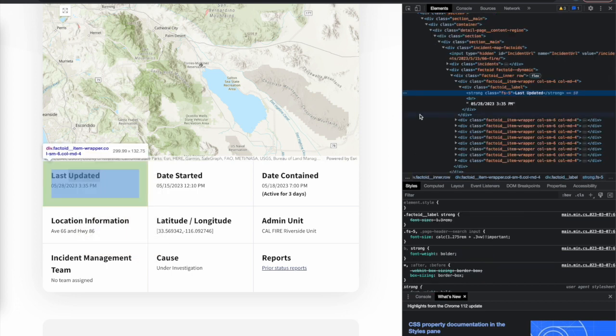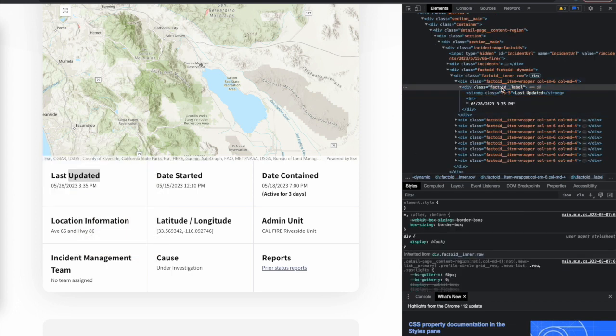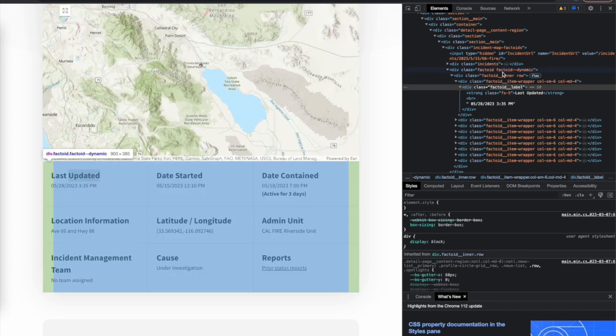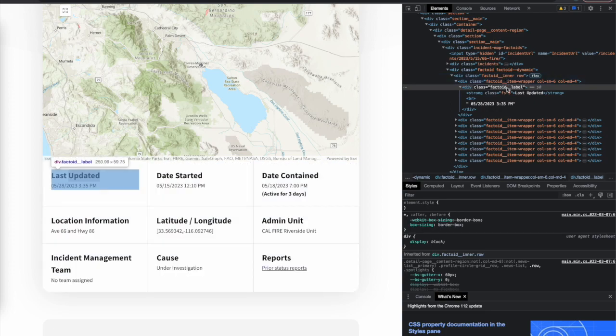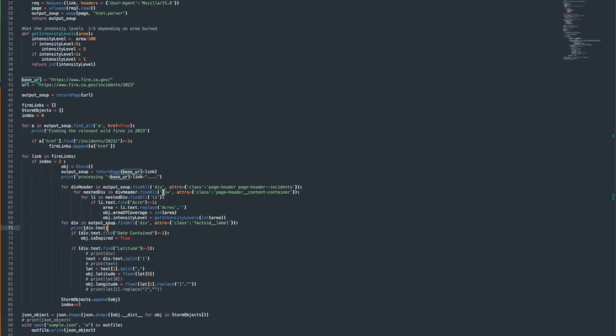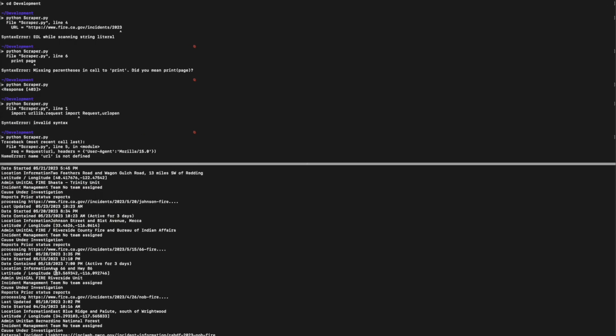This is the print statement that is printing the data here. We are going to get latitude and longitude from it, and date contained. Date contained means the fire has already stopped, so we can mark is expired as true. If we are not able to find it, it will remain false, as we have added it inside the initializer.